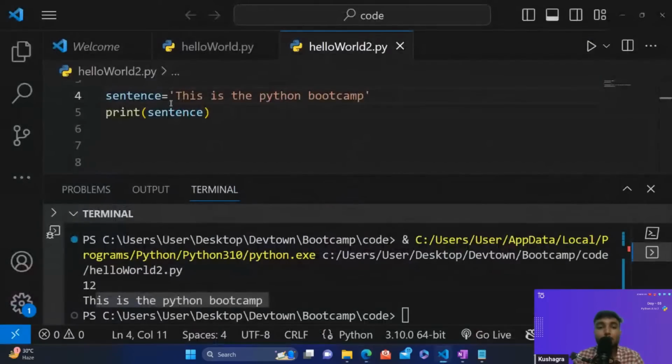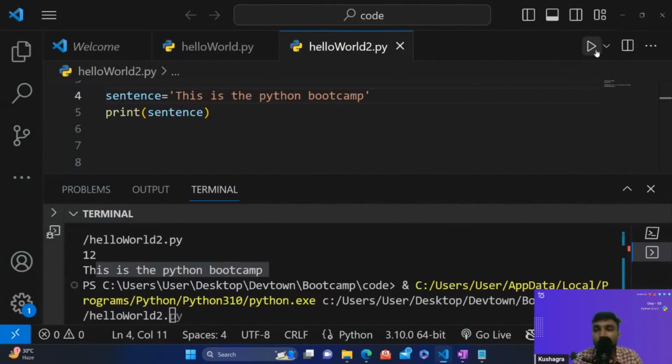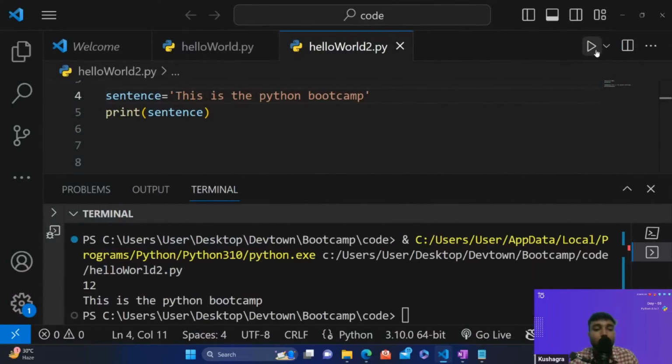Okay, output would be the same. Let's just run this code and see. Okay, this is the Python bootcamp. The guys who were saying that this value would be considered a string and the output would be similar, you are absolutely right, guys. It's not true that whatever we write into double quotes would be considered a string. If you use single quotes, then also it would be considered a string.